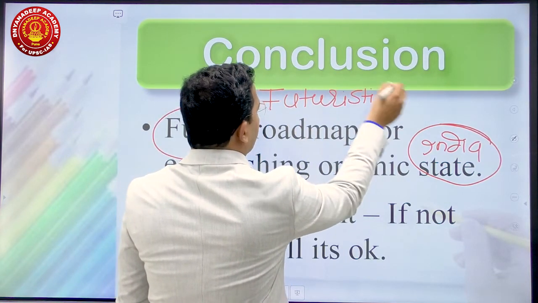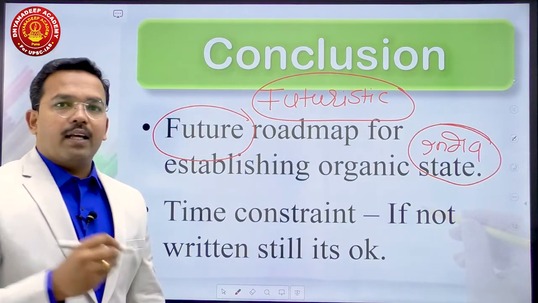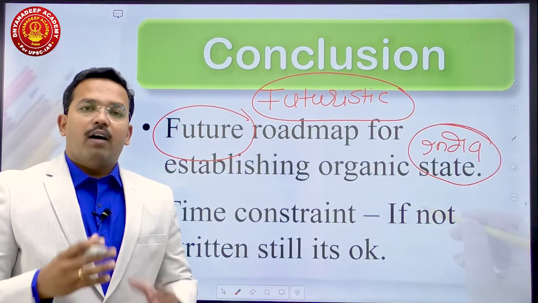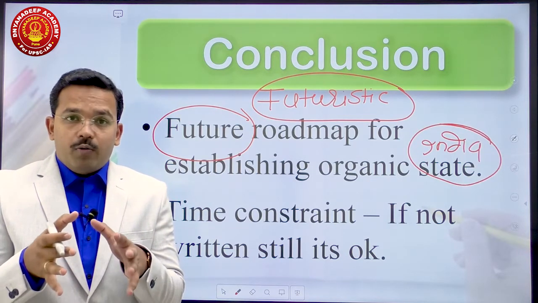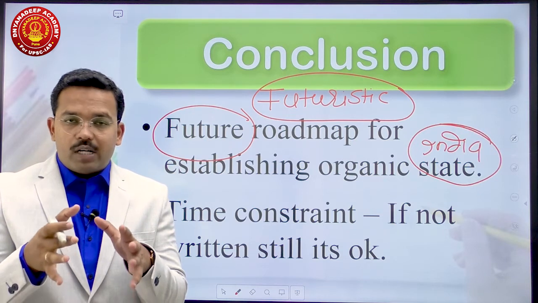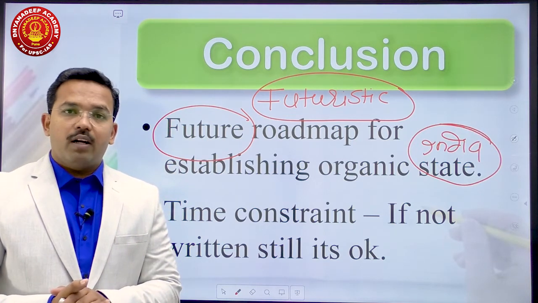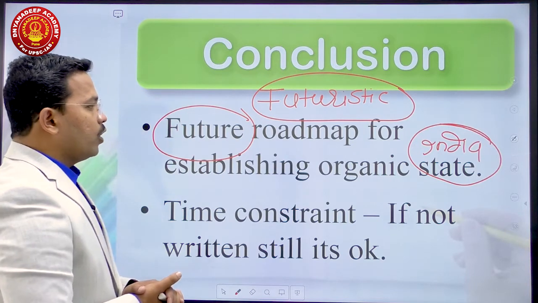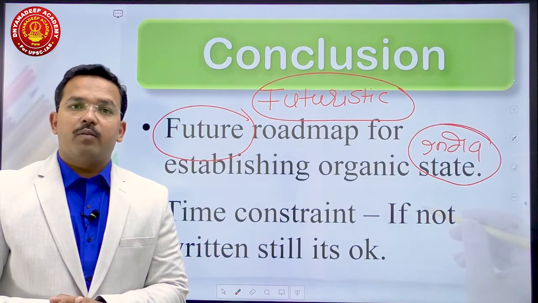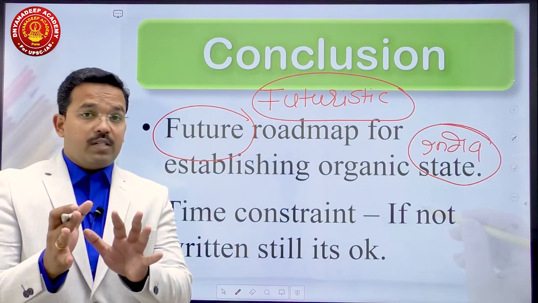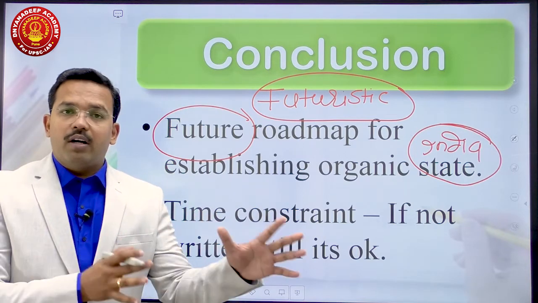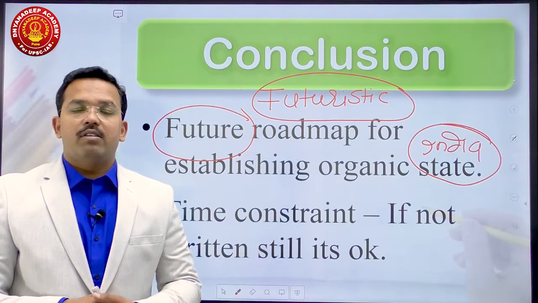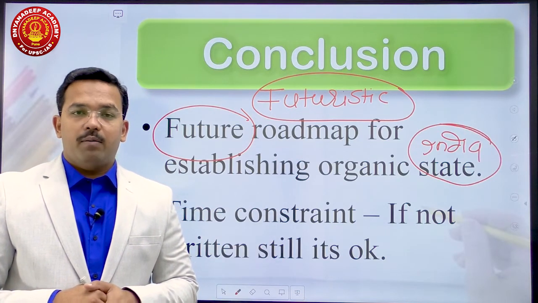Always think about the future of that problem, that issue, that particular thing, how its future will be and how this future can be improved upon, how we are going to work on the future of this aspect. So here the conclusion should talk about the future roadmap from the side of the government, from the people, from the state about establishing more and more organic states in India. But if there is a time constraint, if you do not write this conclusion, still it is okay, because you have covered the most important part of your answer, which is the introduction, and second is the main body.